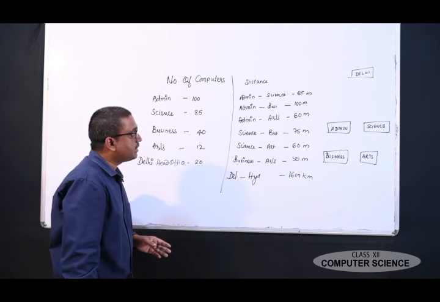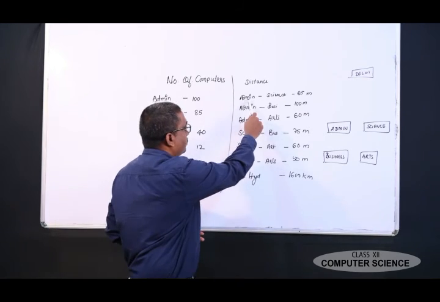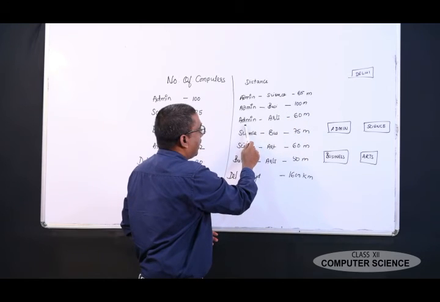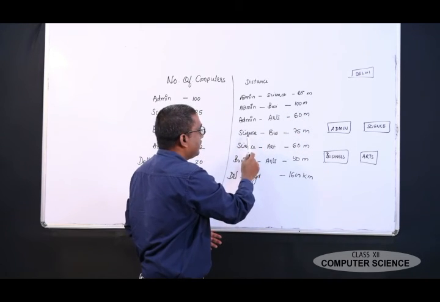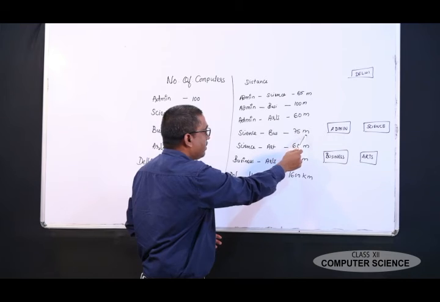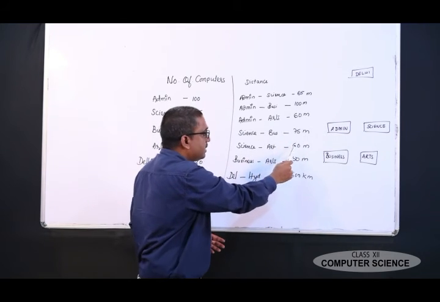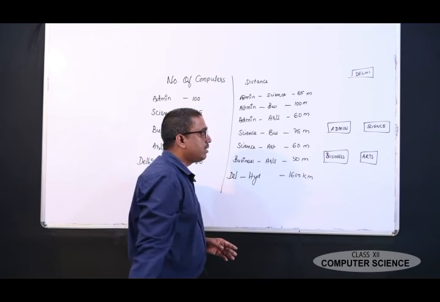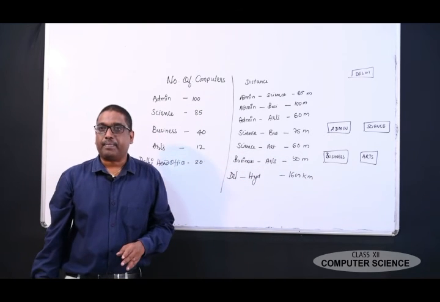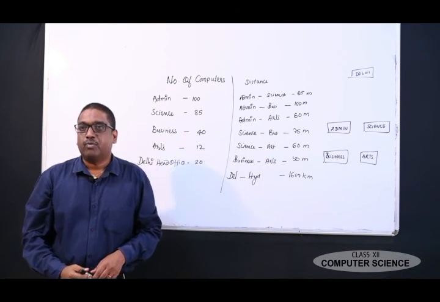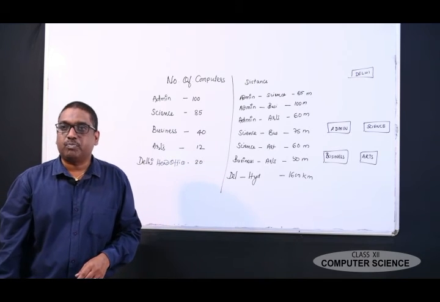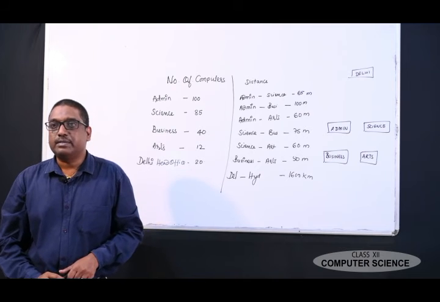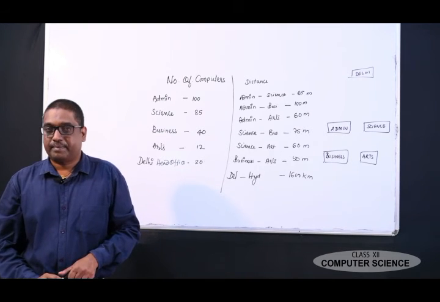And the distances between the buildings: admin to science 65 meters, admin to business 100 meters, admin to arts 60 meters, science to business 75 meters, science to arts 60 meters, business to arts 50 meters, Delhi to Hyderabad 1600 kilometers. Dear students, first question: suggest the most appropriate location of the server inside the Hyderabad campus.